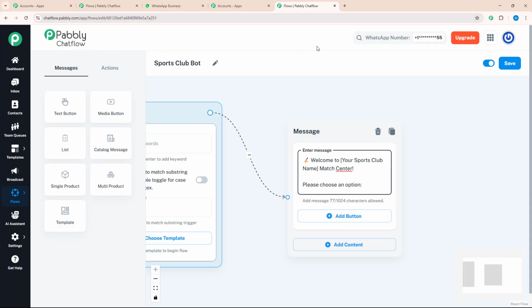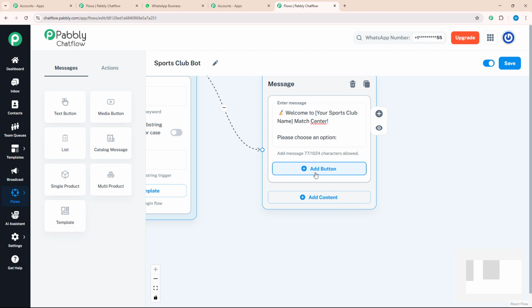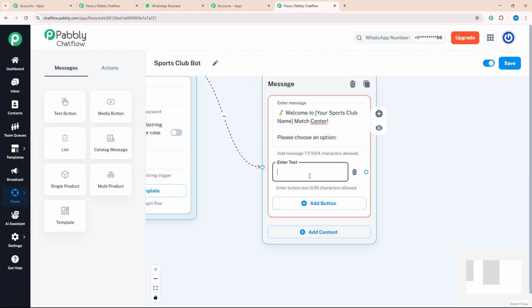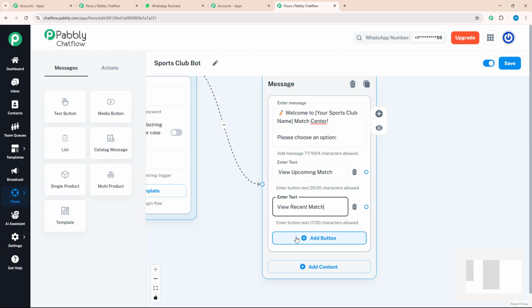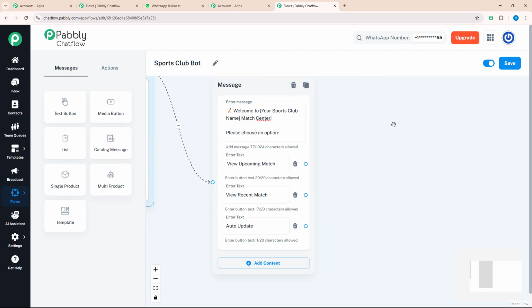I will enter a welcome message and ask them to choose an option. And for the options, I will add a few action buttons, and for that I will click on the add button option, and here enter text as view upcoming match. I will add the next action button as view recent match, and I will add one more action button as auto update.